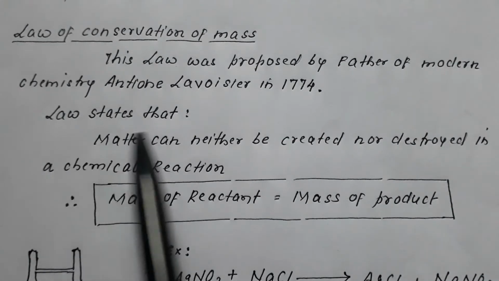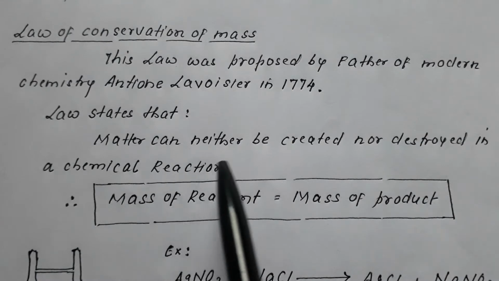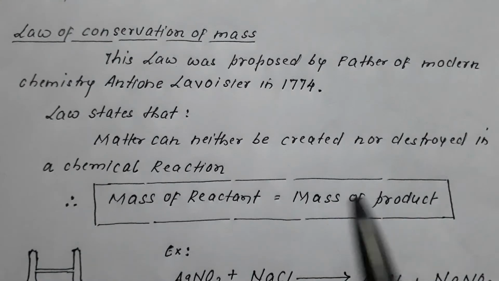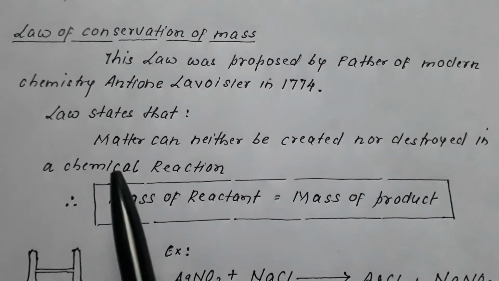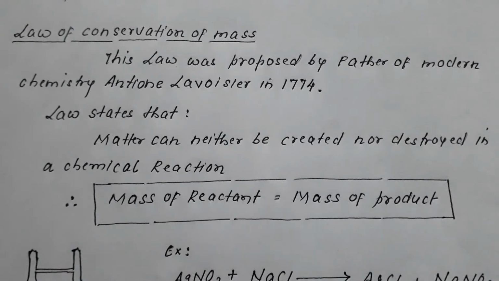What does this law say? This law says that matter can neither be created nor destroyed. It can only be converted from one form to another. During a chemical reaction or a chemical conversion, matter is neither created nor destroyed, it is converted from one chemical form to another chemical form.